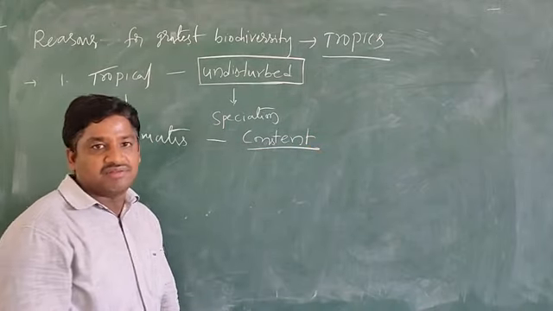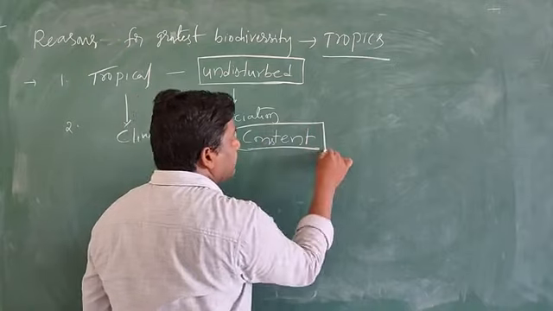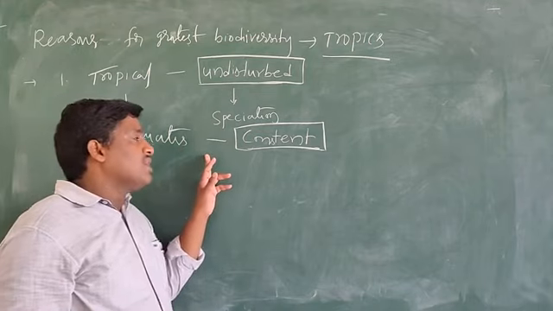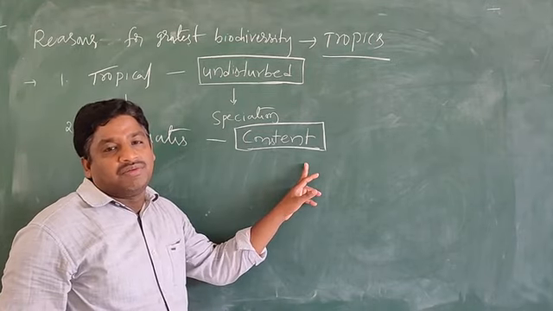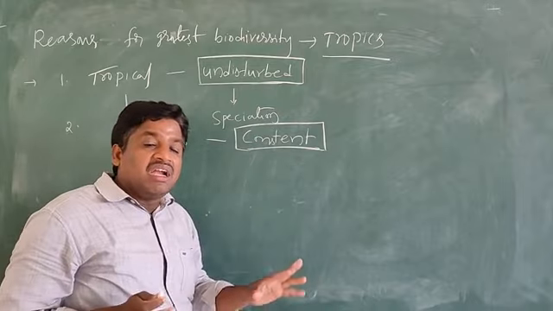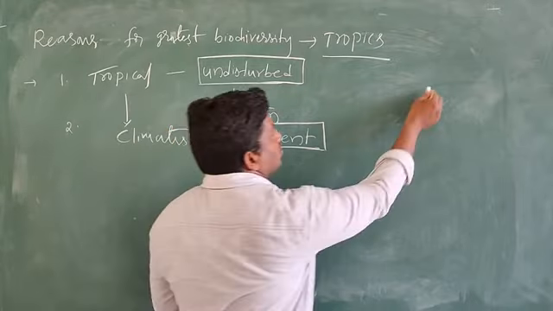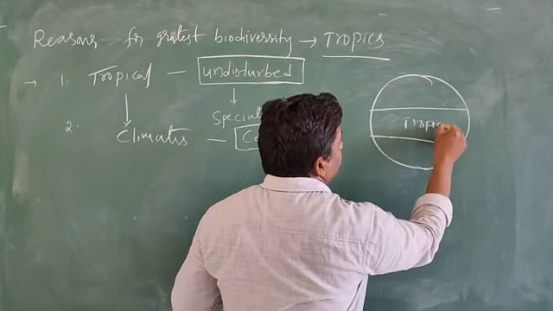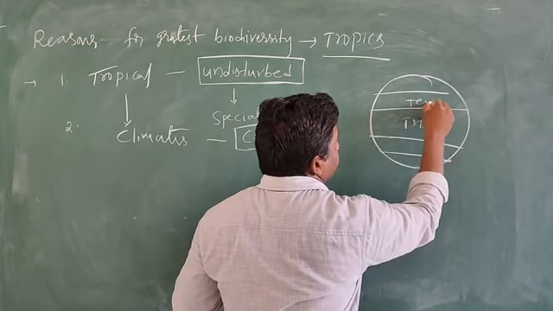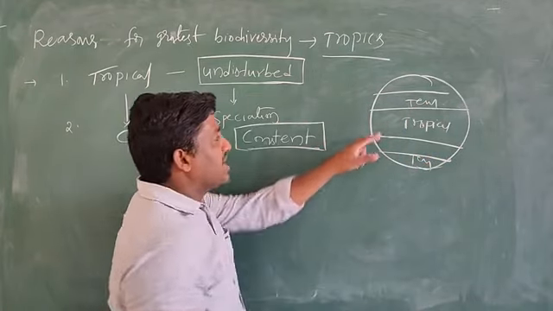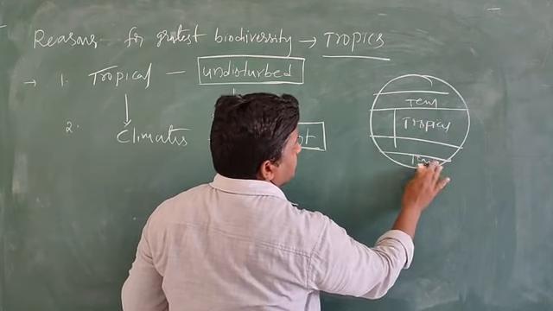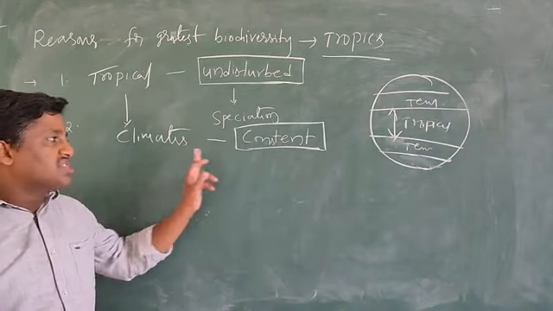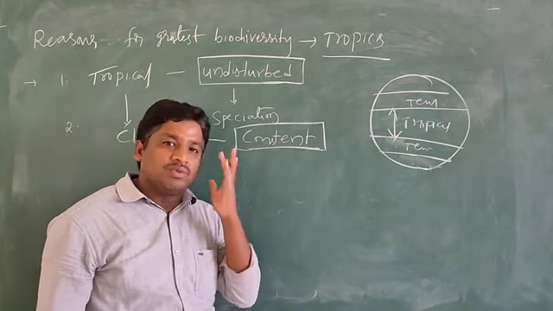The tropical climates are relatively constant and predictable compared to the temperate regions. Here in the globe, this is the tropical region and this is the temperate region. In the tropical region, the climatic conditions are completely constant and stable.